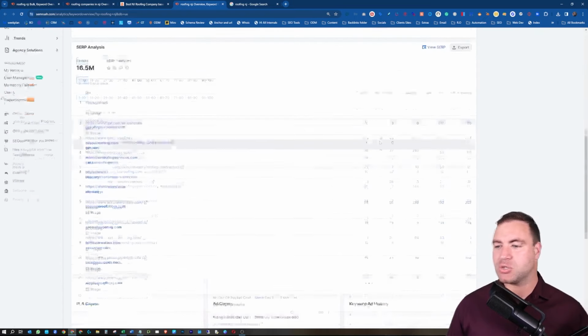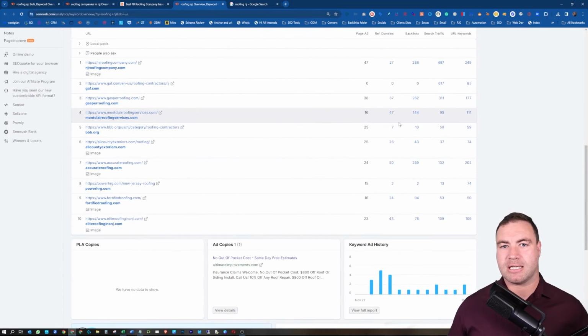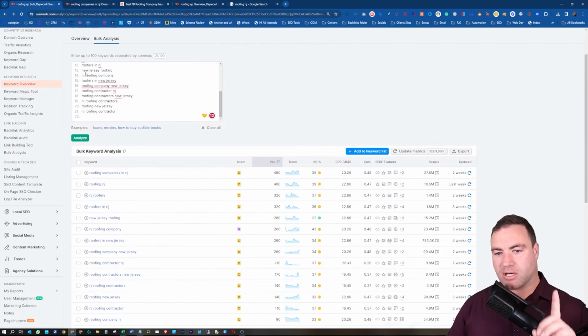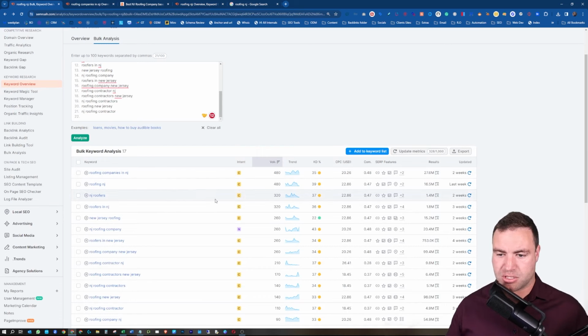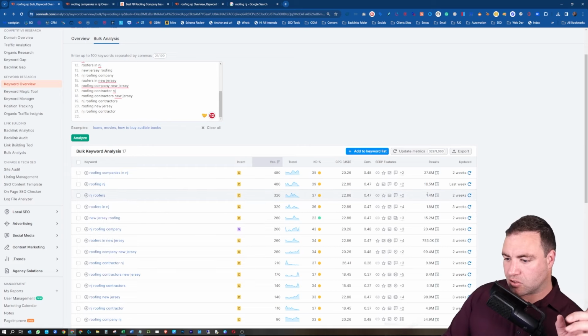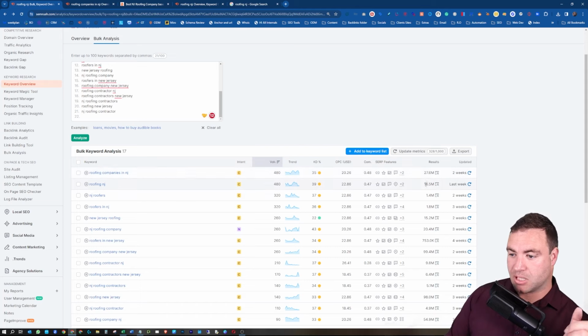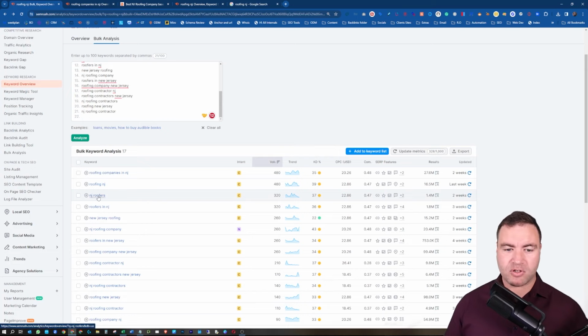Now, make sure that you are looking before you sit there. Like I said before, this is just a tip on choosing the right keyword. Let's just say I was to come down to, let's look for a smaller one. A great way of identifying competition is coming down, having a look at the cost per click and having a look at the results. Well, 27 million, 16 million, 1.4 million for NJ roofers. Let's have a look at that keyword.